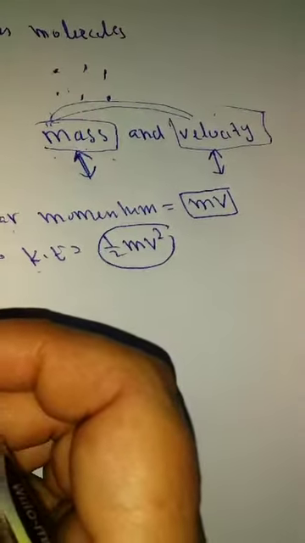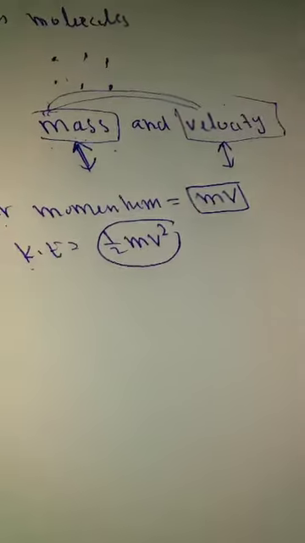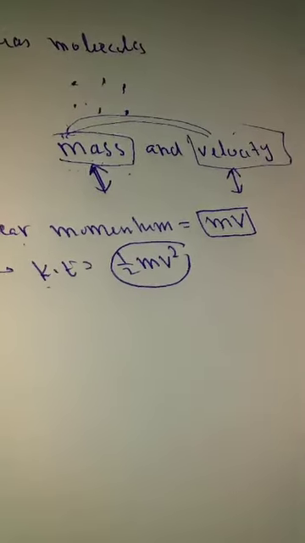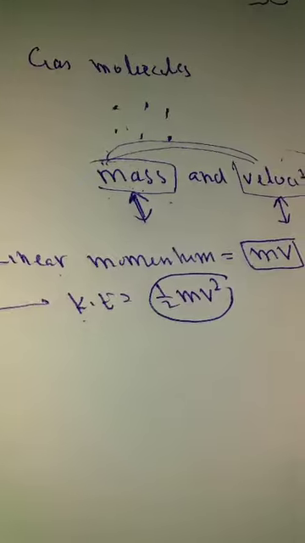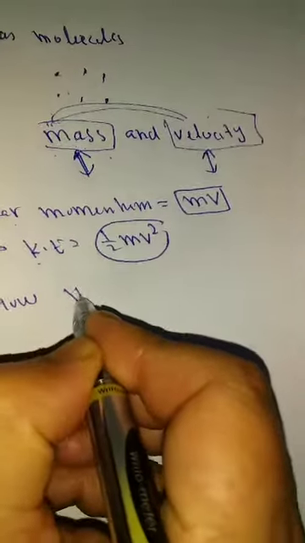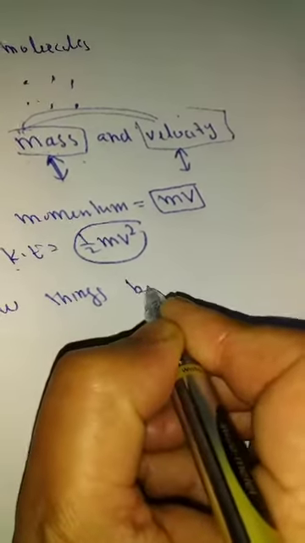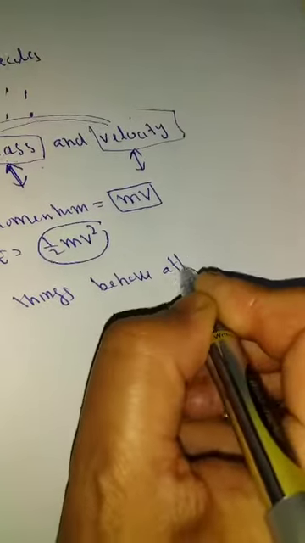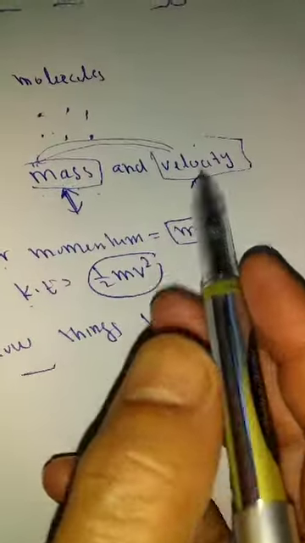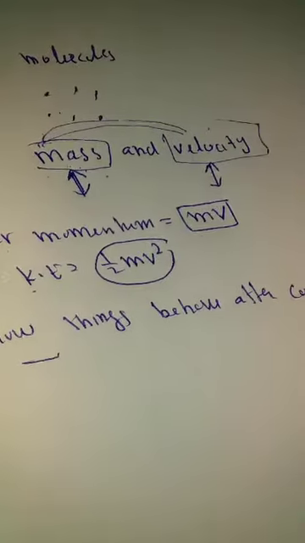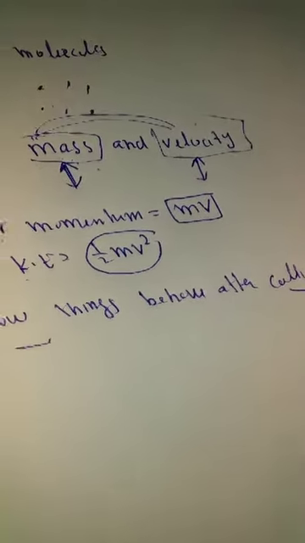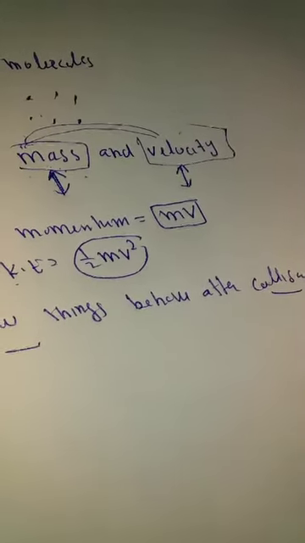But we will try to see how things behave after collision. When the two bodies collide, they have masses and they have velocities. We will see how things behave after collision. So we have seen that in collision mass and velocity are involved, and the quantities associated with mass and velocity, linear momentum and kinetic energy, must change.